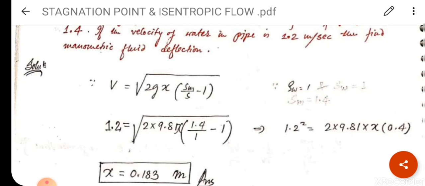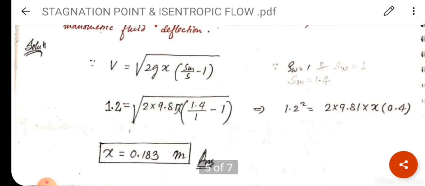So X as it is, and the Sm value is 1.4 given in the question, S value is water so 1, minus 1, we will get the answer as X is equal to 0.183 meter. That is the manometric fluid deflection.